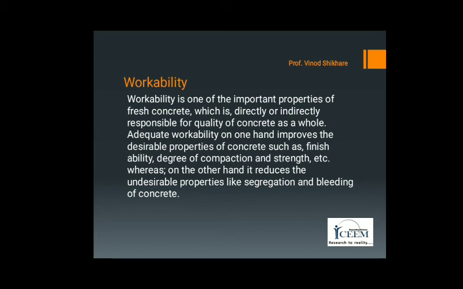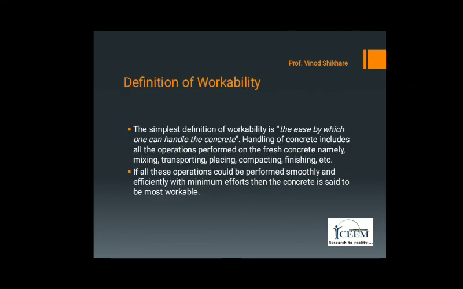Therefore, workable concrete should have sufficient consistency to provide ease of flow for smooth placement and effective compaction, and it should possess sufficient cohesiveness to avoid bleeding or segregation or harshness of concrete mass. This is the definition of workability.